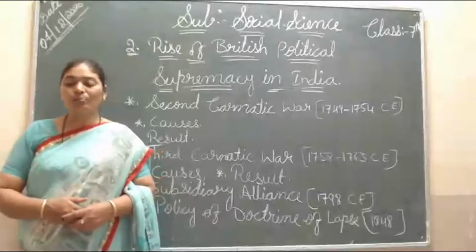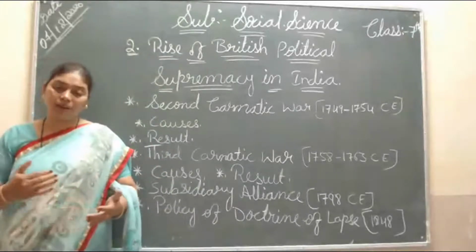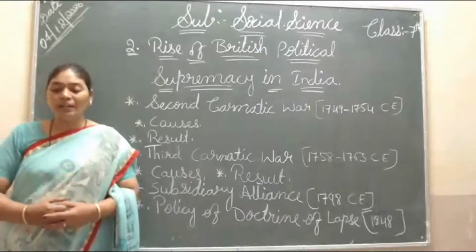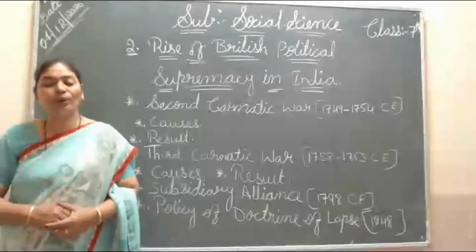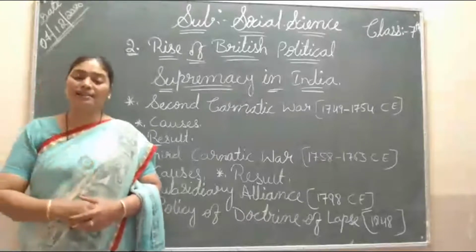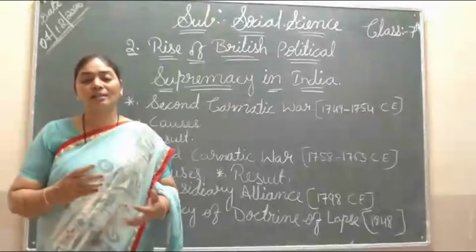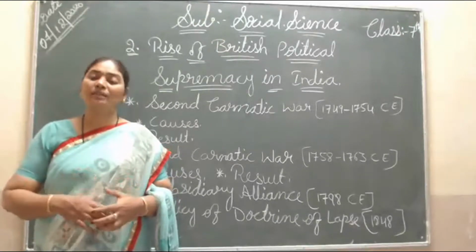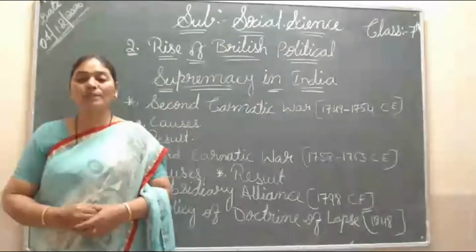By the time Lord Wellesley returned to England, two-thirds of India was under the rule of the Britishers. Many kings did not have sons, and some kings' sons died in war or through illness. In this way, many kingdoms went under the Britishers because they did not have their own sons.